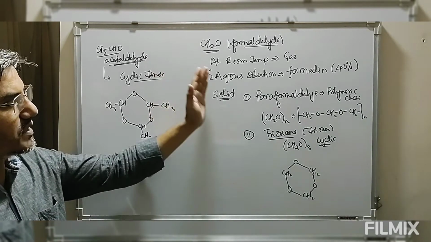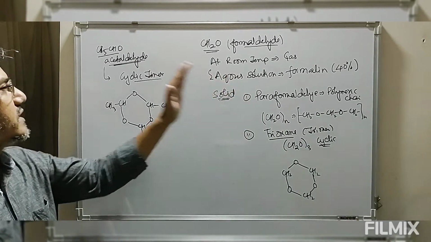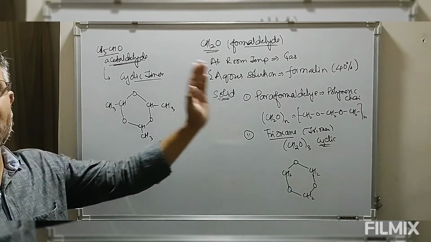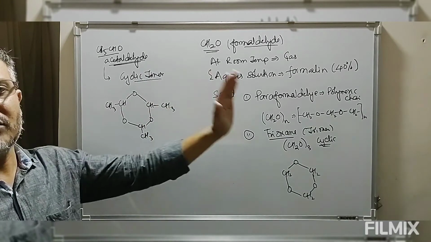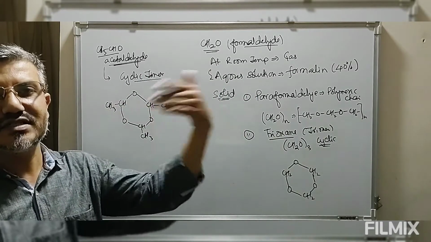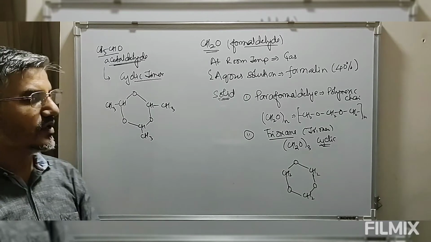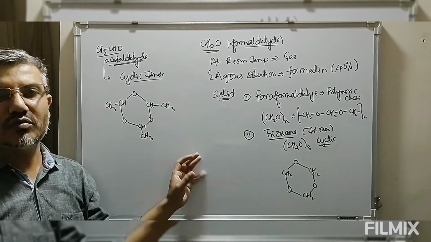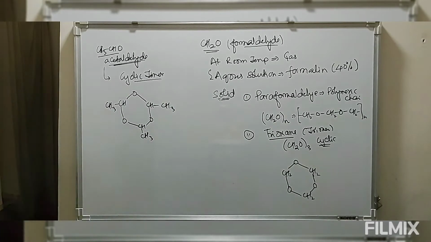Now this is the physical state. The first member is a gas, the second member is a liquid, and as the molecular mass increases, the liquid state changes into the solid state. So this is the physical state of some lower members of aldehydes and ketones.